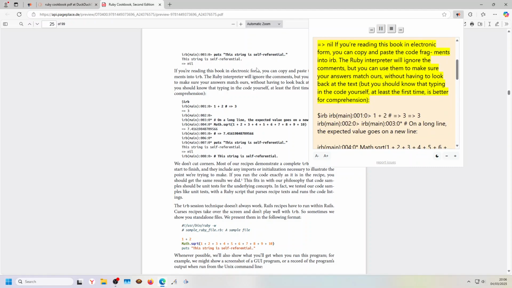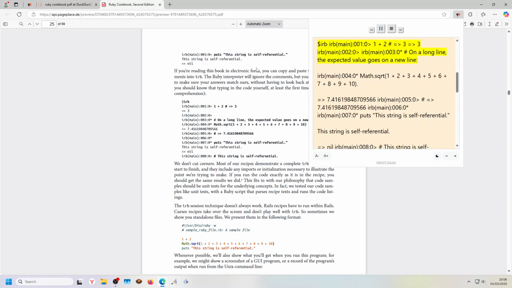If you're reading this book in electronic form, you can copy and paste the code fragments into IRB. The Ruby interpreter will ignore the comments, but you can use them to make sure your answers match ours, without having to look back at the text. But you should know that typing in the code yourself, at least the first time, is better for comprehension.